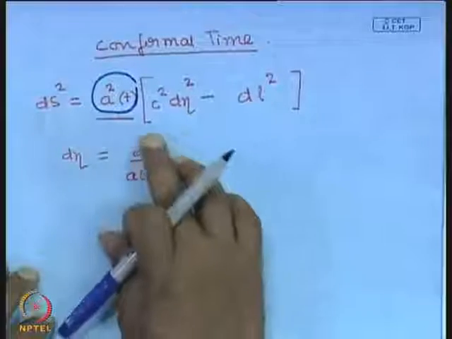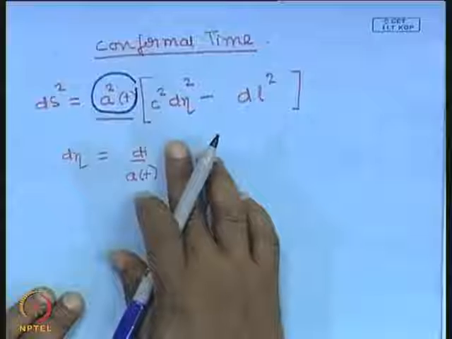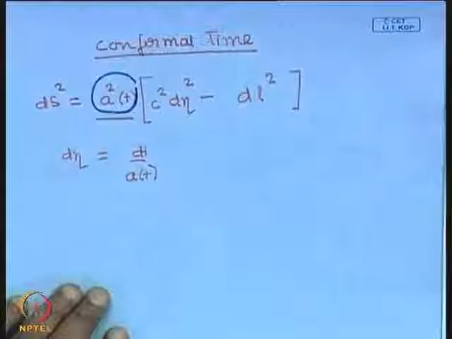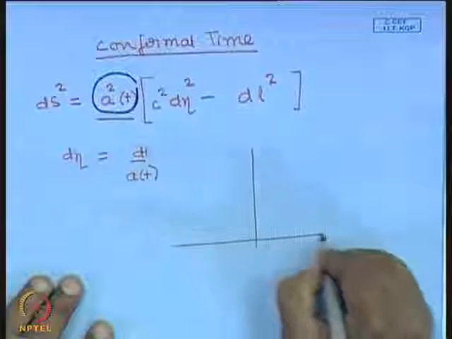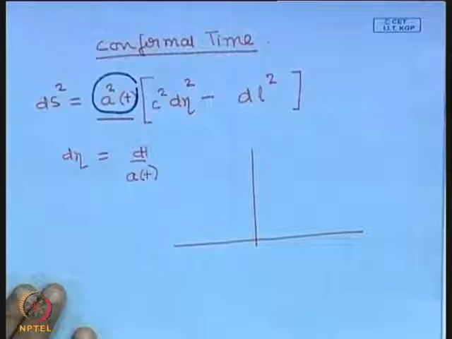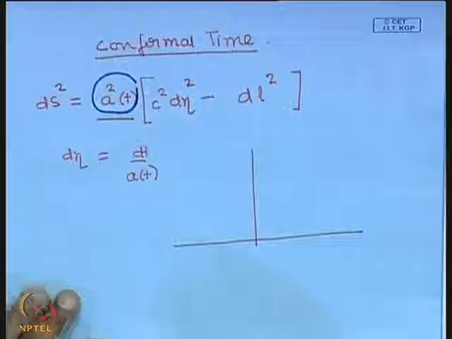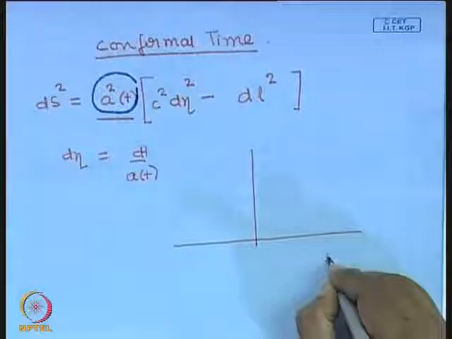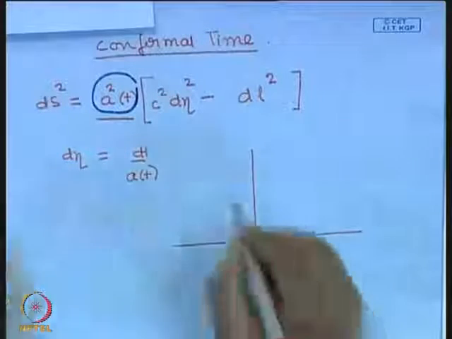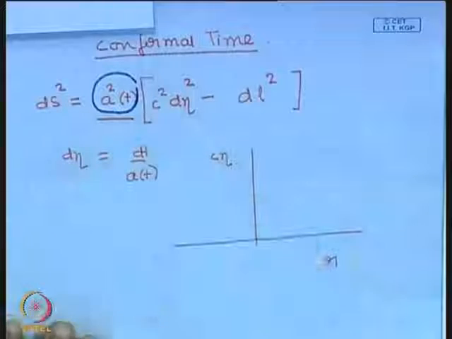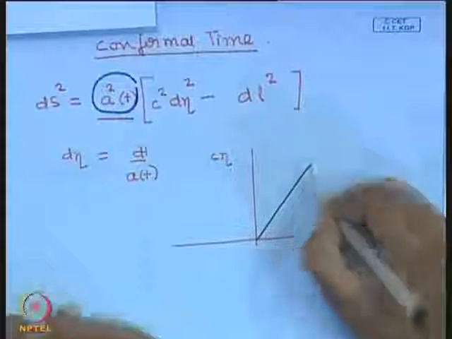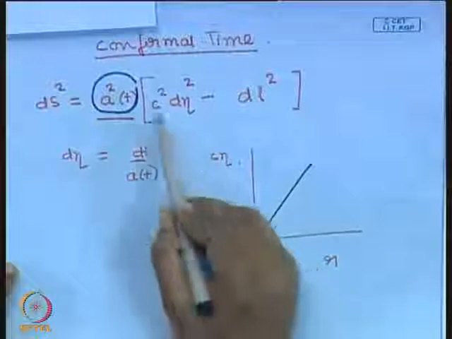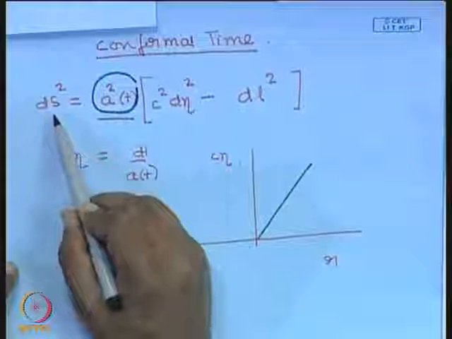Now, the advantage of using the conformal time is as follows. Let me look at the propagation of light again in a space-time diagram. In my space-time diagram, if I plot r, and here if I plot c eta, then the propagation of light is along 45-degree lines, because light will propagate along curves where ds is 0.